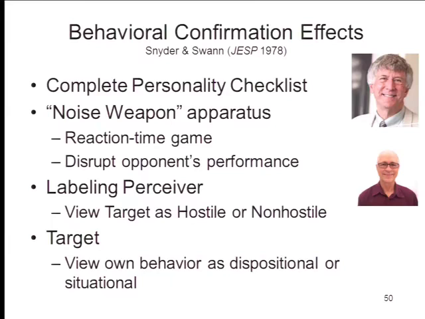There are no confederates in this experiment. It's one of the beauties of this experiment. Two of the subjects are still selected at random. One is sent to the reaction time apparatus, one to the noise weapon apparatus. The third subject is told, well, your partner hasn't arrived yet, so we just want you to wait for a while. We'll fit you into the experiment later. So we've just got these two people.